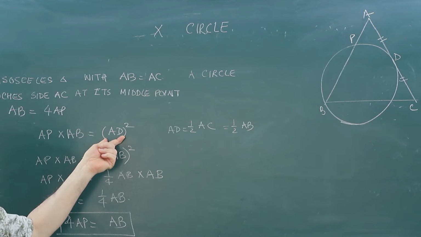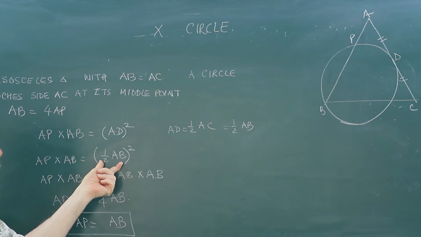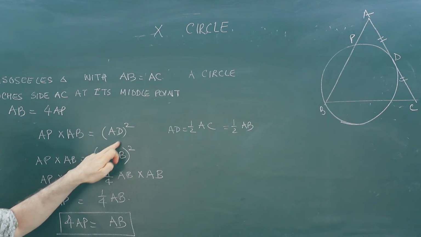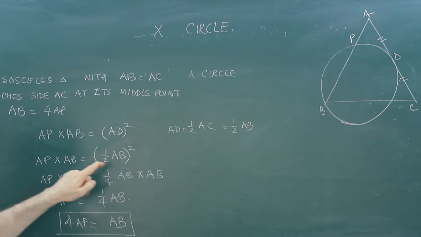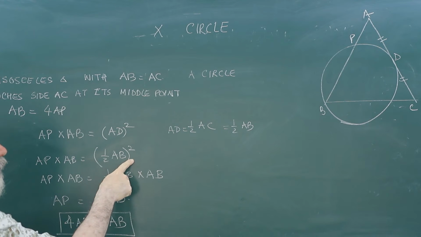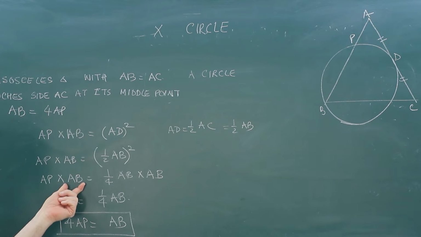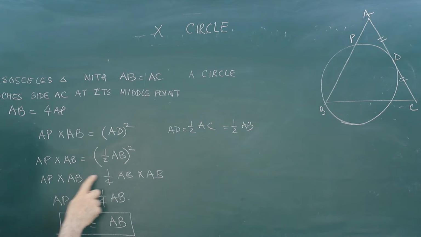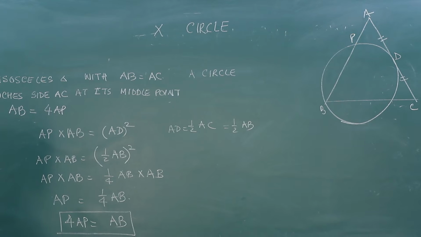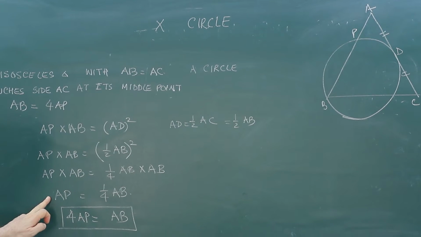So instead of AD, we write half AB. In place of AD, I have replaced it by half AB whole square. Half AB whole square means 1 by 4 AB into AB. On this side it was AP into AB. So AB will go from both the sides. It will come AP is equal to 1 by 4 of AB, or AB will be 4 times AP.